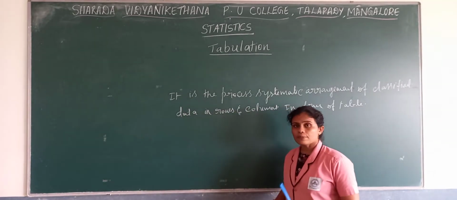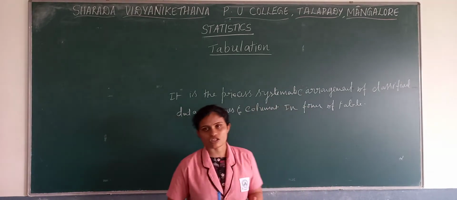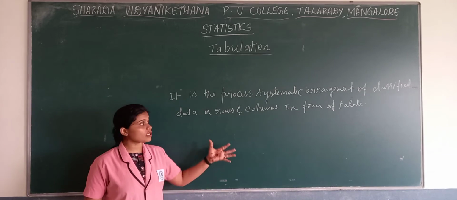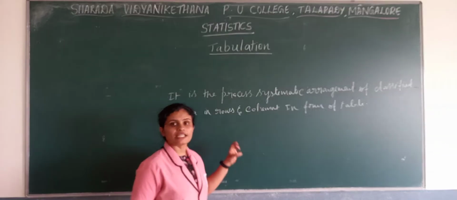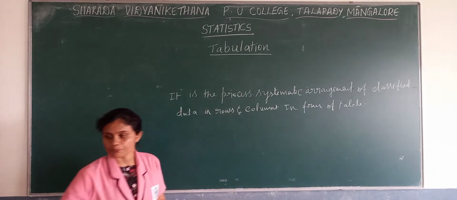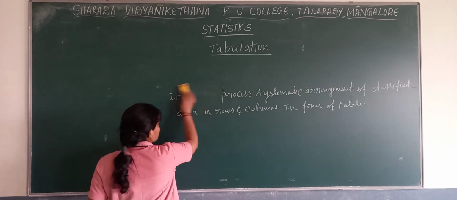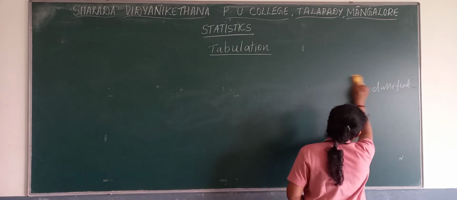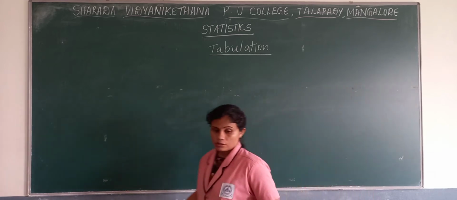In case of tabulation, a table contains some parts. What are the parts which a particular table contains? We'll see that now.